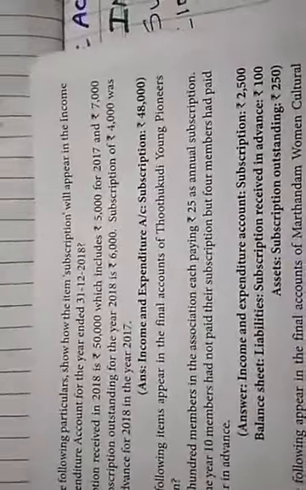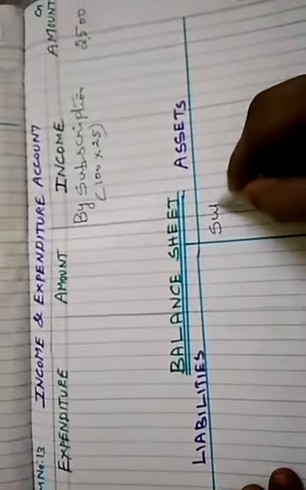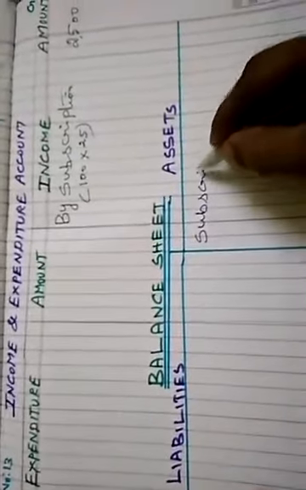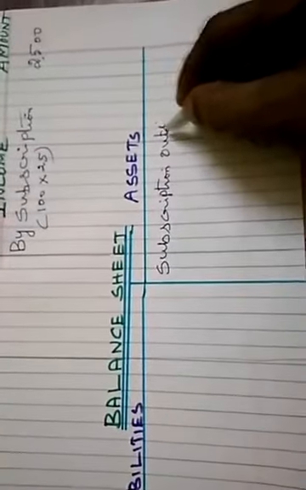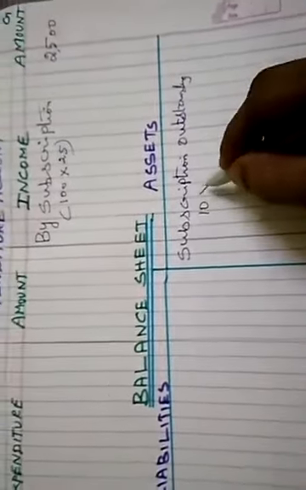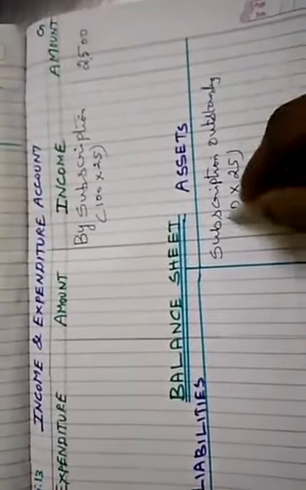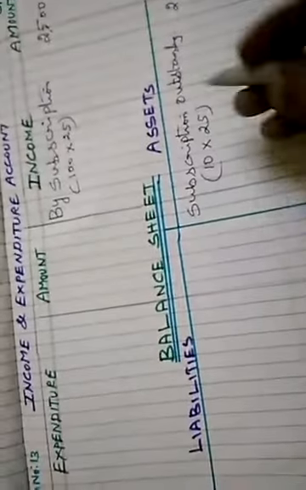Where do we write it? In the balance sheet, subscription outstanding: 10 members, 25 rupees each, so 250, on the asset side.